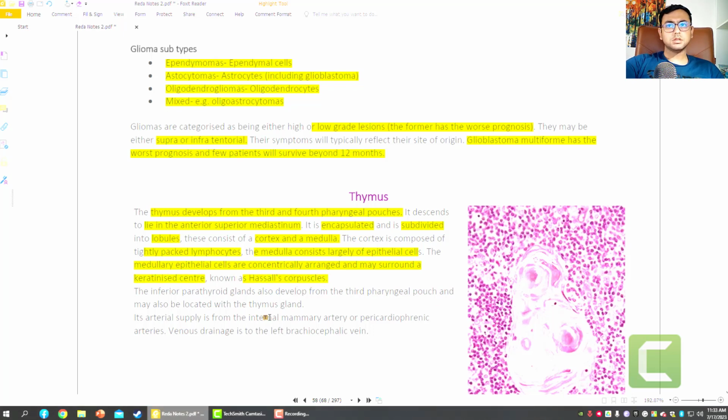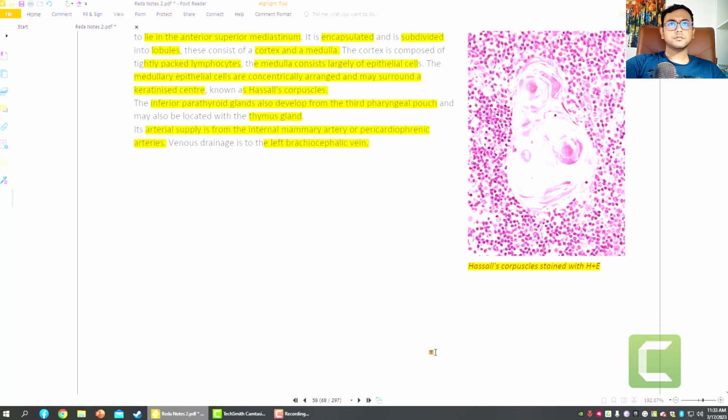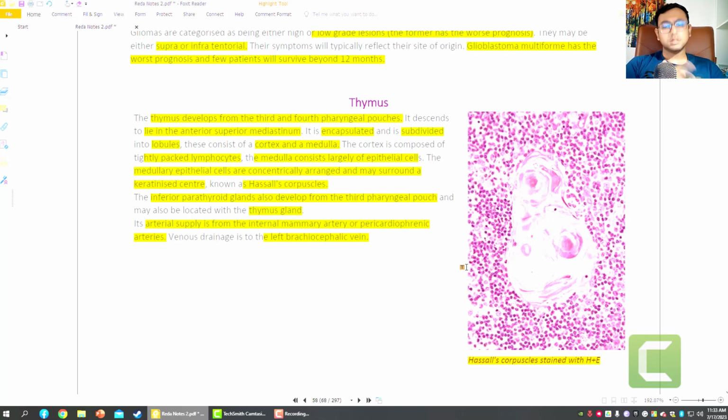Here is the Hassall's corpuscle, and the inferior parathyroid gland also develops from the third pharyngeal pouch, as I already mentioned. It can also be located in the superior and the thymus, that is third. So from the third pharyngeal pouch there are two important organs, the thymus and the inferior parathyroid glands. The arterial supply is from the internal mammary artery and the pericardiophrenic arteries. Venous drainage is to the left brachiocephalic vein. It is very important for Step 1 or the Part A exam, in case of the basic part, that is paper 1.